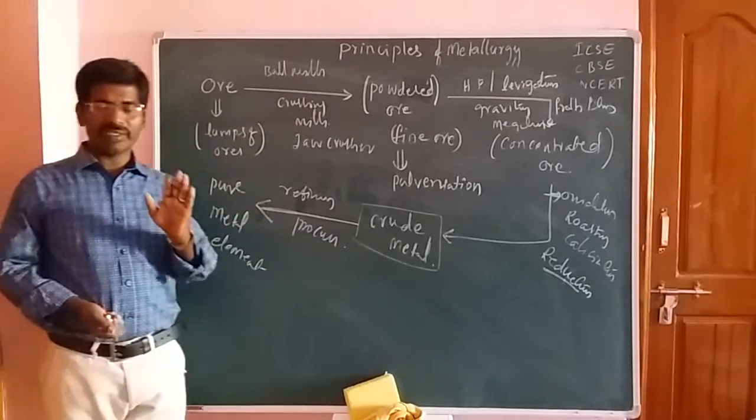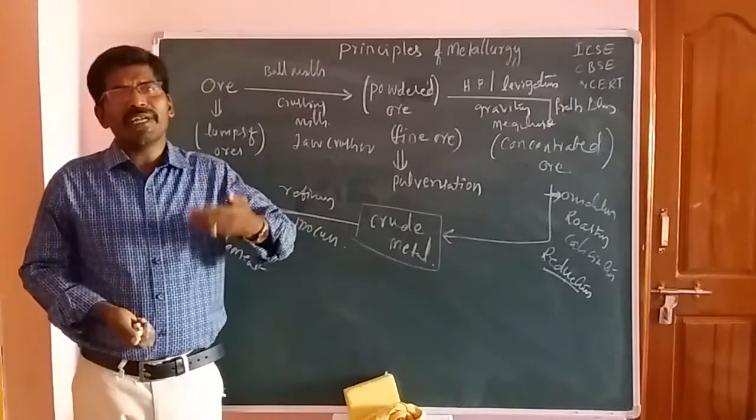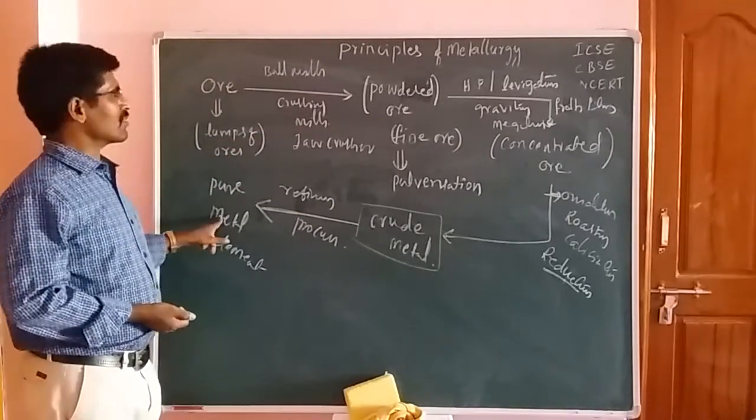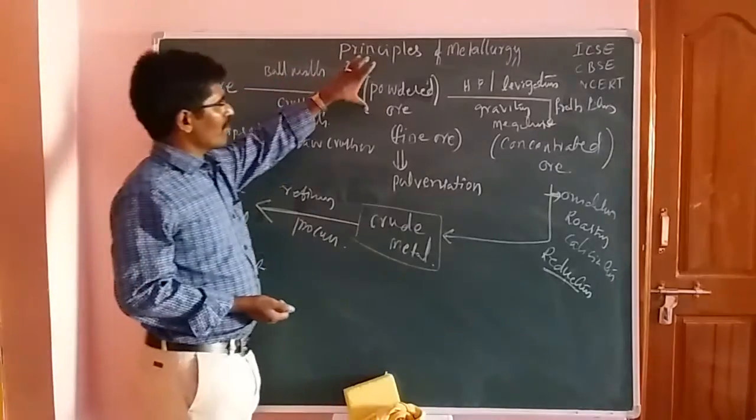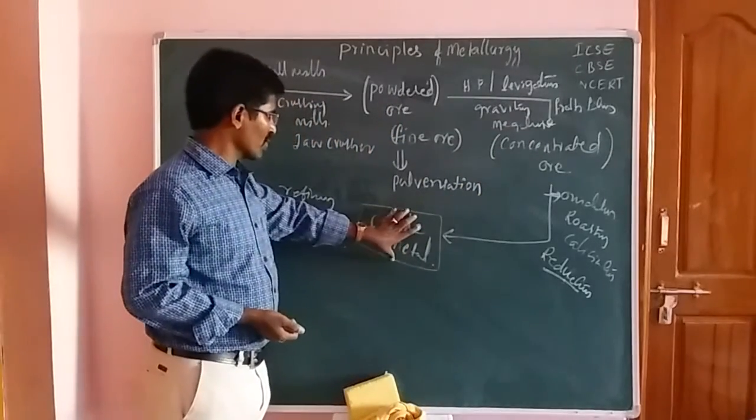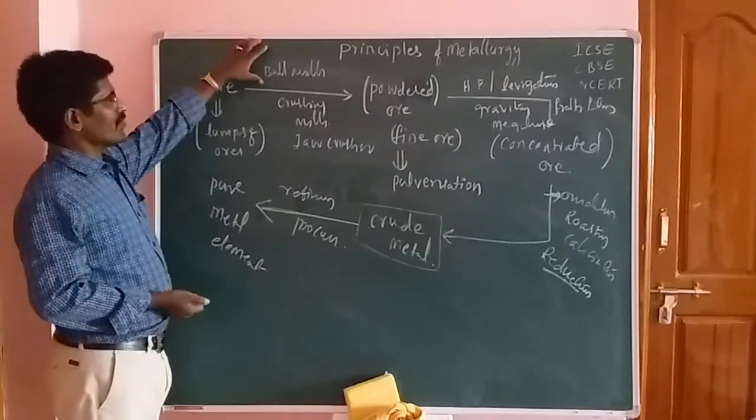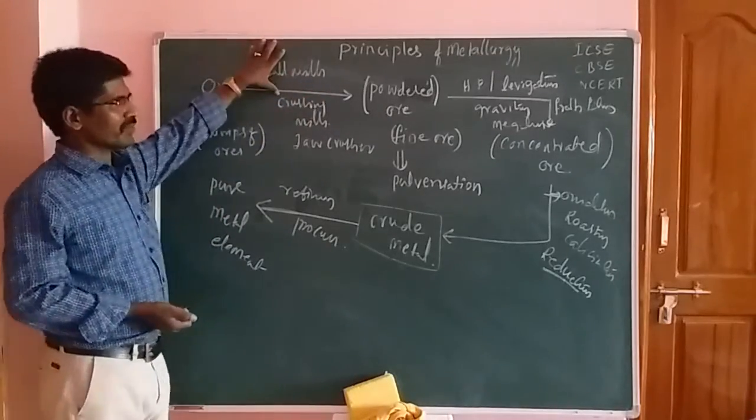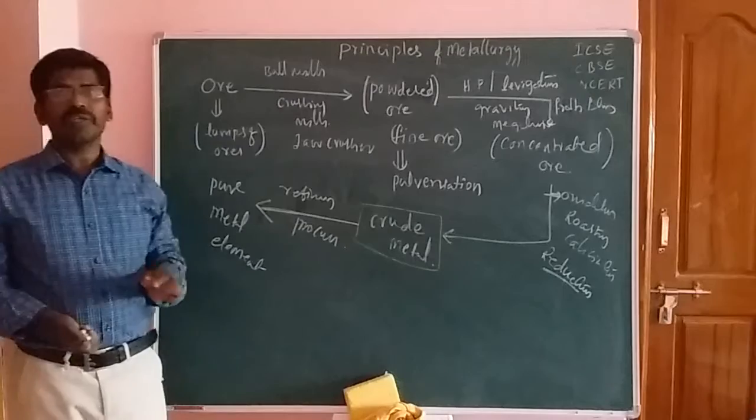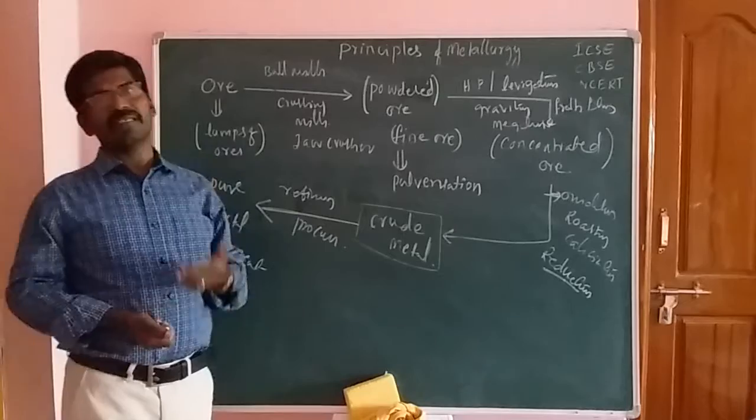Now this is the flow chart which indicates how many types of methods are applied from ore to pure metal, friends. The first one is the ore, next is the powdered ore, next is the concentrated ore, then the crude metal, and the last one is the pure metal, friends. So from the first step, this is one, next here 2, here 3, and next is 4. That means you have to apply four stages to extract the pure metal, students.